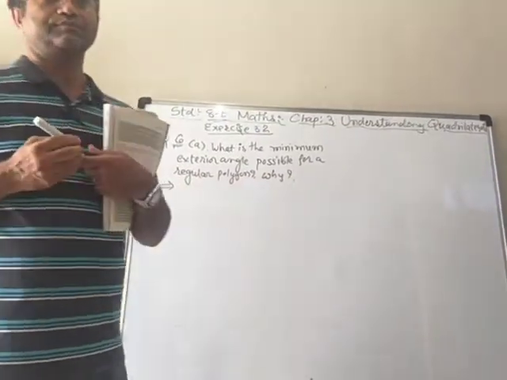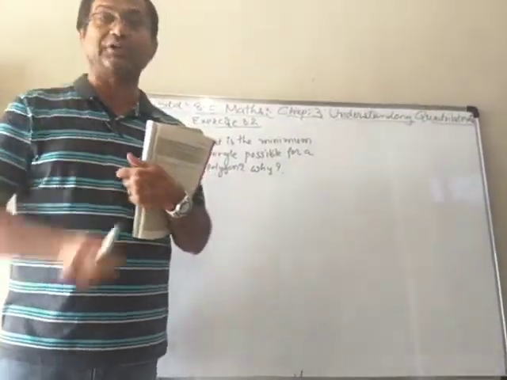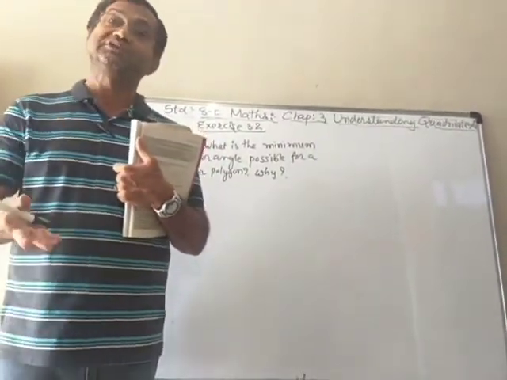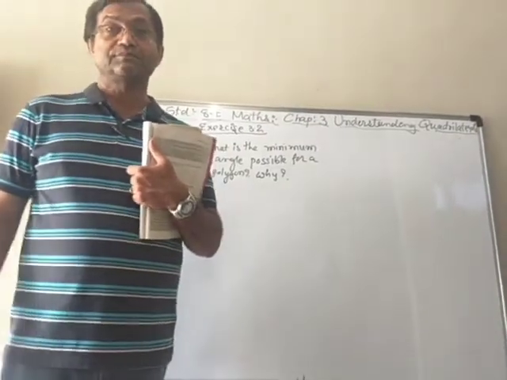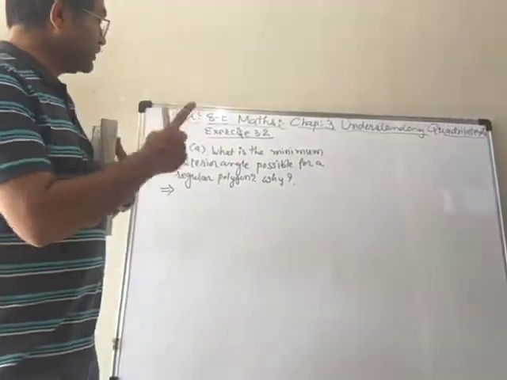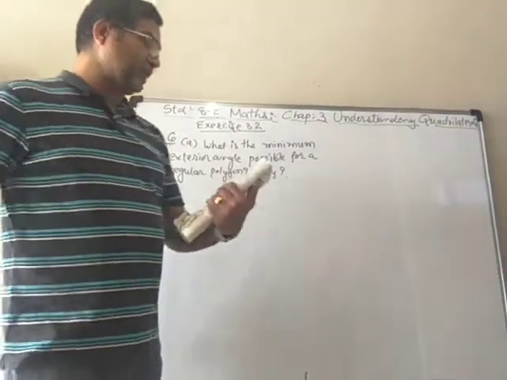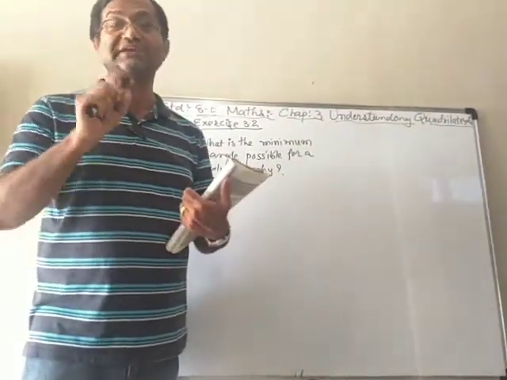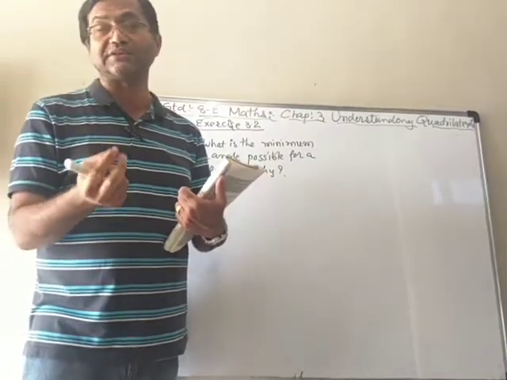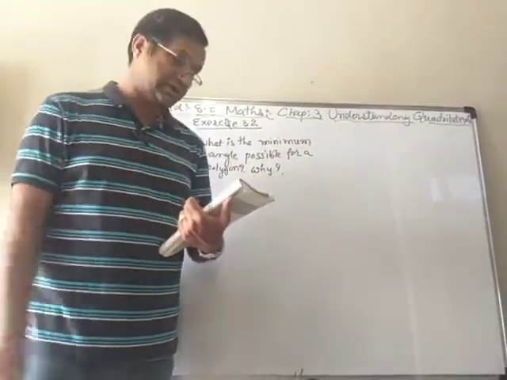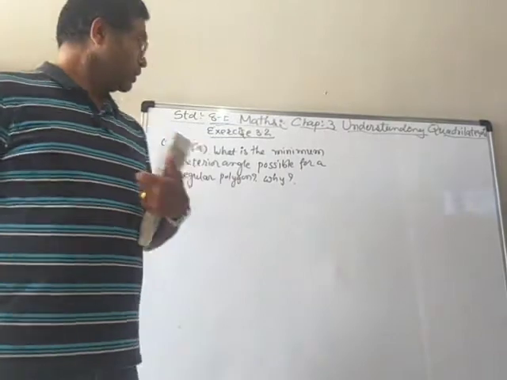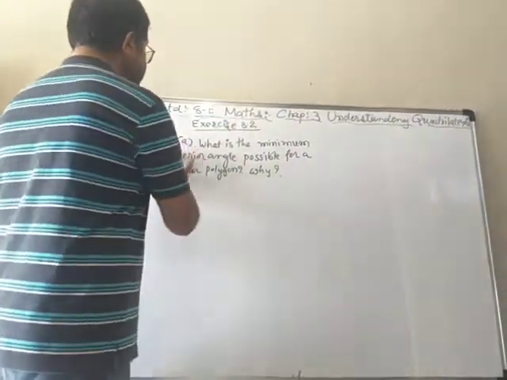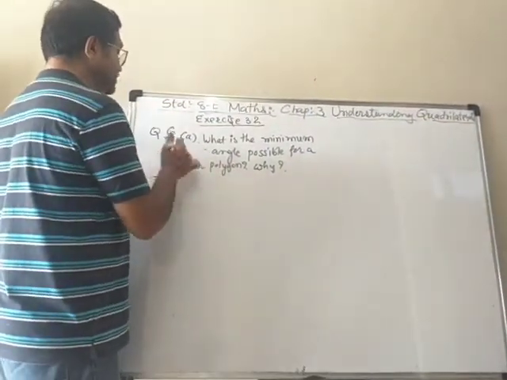Now we know which is the smallest polygon. We know that it's a triangle, right? So what is the interior angle of a triangle, which is a regular polygon? A regular triangle means an equilateral triangle.